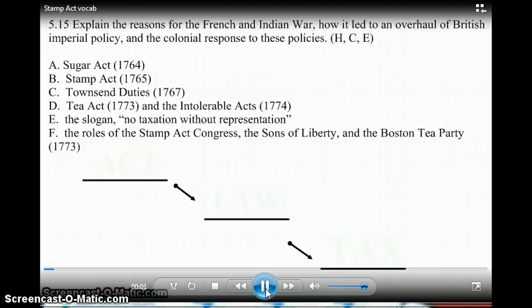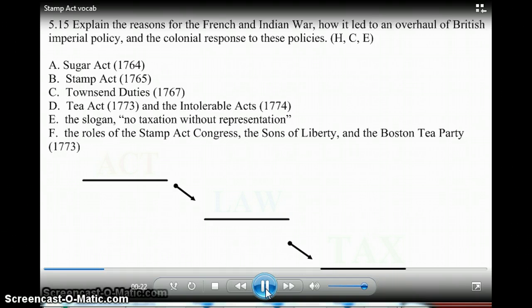Fifth graders, tonight's flip lesson is going to be about some of the acts and laws that change things for the colonists. I mentioned in class the Sugar Act and the Stamp Act. You may hear about a couple other ones tonight as well. Here's the standard we're working on, 5.15: explain the reasons for the French and Indian War, which I think you probably can now, and how it led to a change in British government policy and how the colonists felt about this.